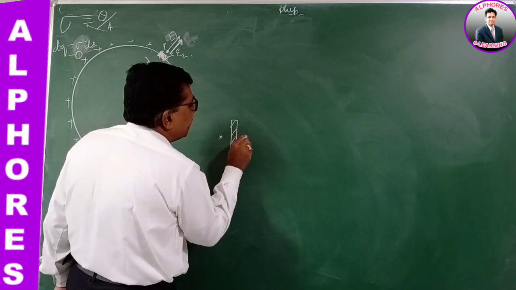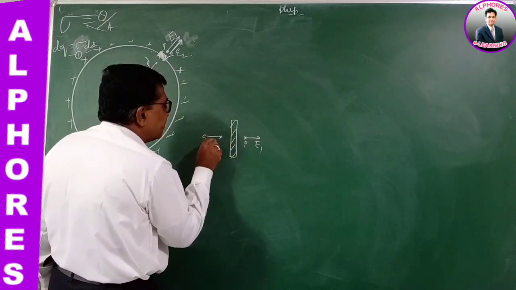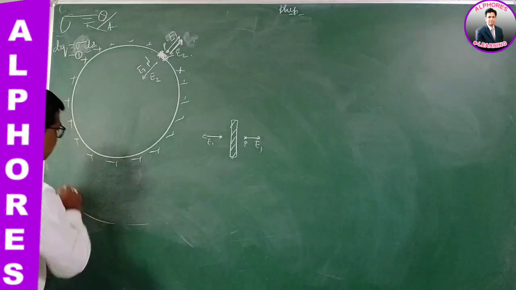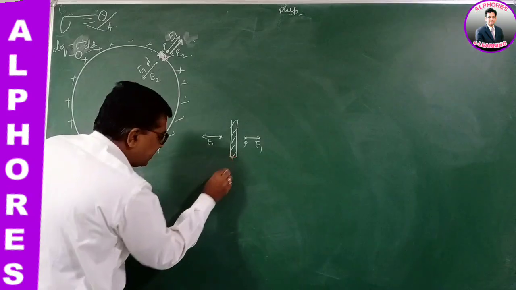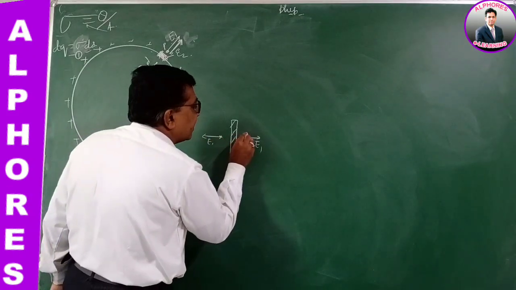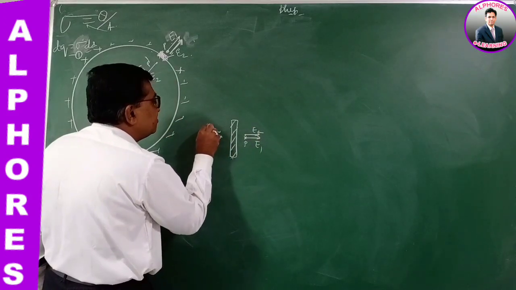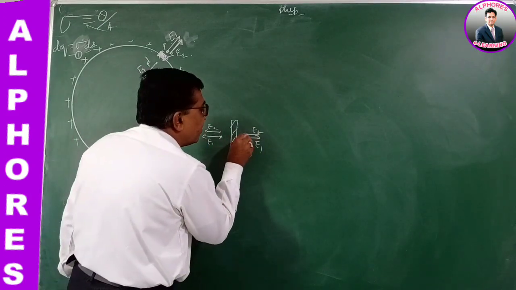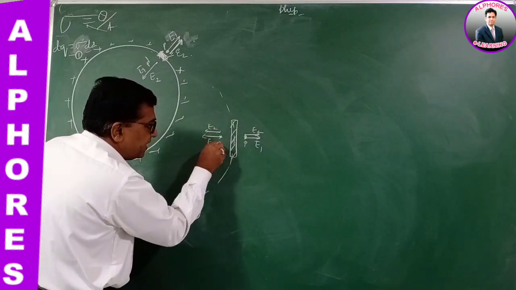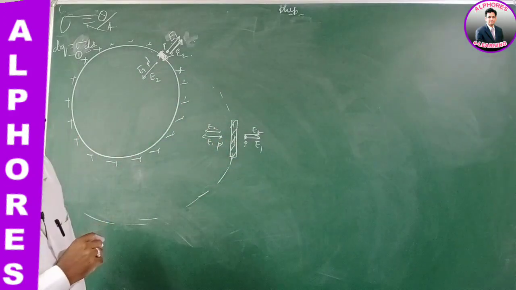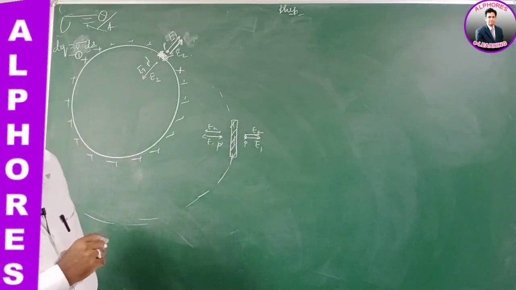Field produced by it at point P on this side is E1 and on this side is E1. The remaining part of the sphere also produces field here, E2 on this side and E2 on this side. But this point P is outside the sphere and this point P dash is inside the sphere.